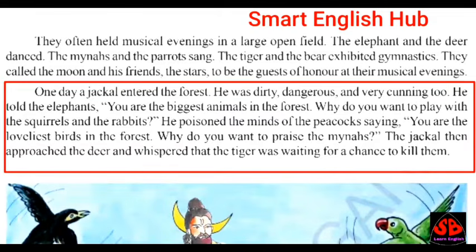The jackal then approached the deer and whispered that the tiger was waiting for a chance to kill them. Here whispered means speaking slowly, to murmur. Okay friends? First he went to the elephants, then he went to the peacocks and at last he came to the deer and started telling that tiger is waiting for a chance to kill. Okay friends?